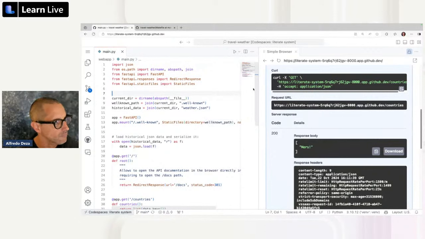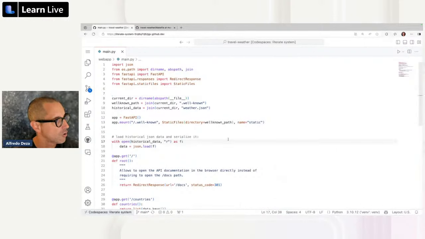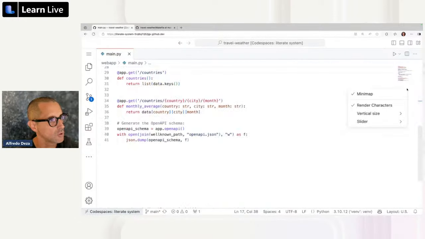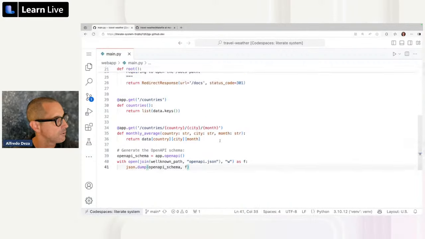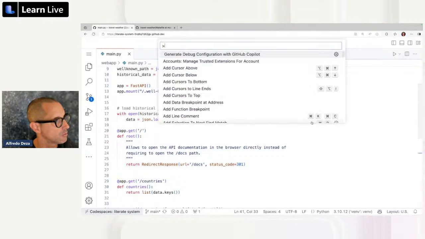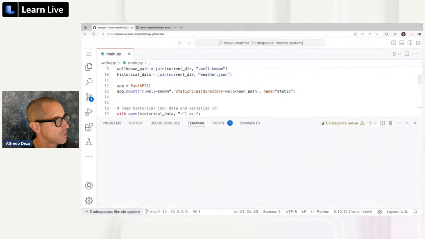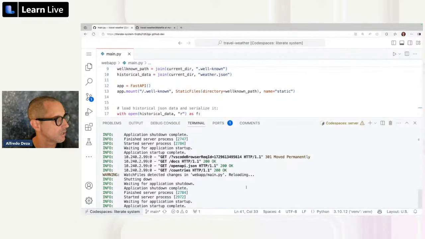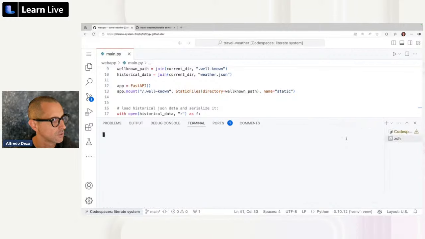All right. We're not going to do any more interactive API requests. I'm going to close the simple browser, and we're going to be playing around with the code. So I'm actually going to make it even slightly bigger. I'm going to get rid of the minimap. All right, so we have this thing here. Now let's toggle the terminal. So I'm going to toggle the terminal, and I'm going to have this running right here. I am going to create a new shell.